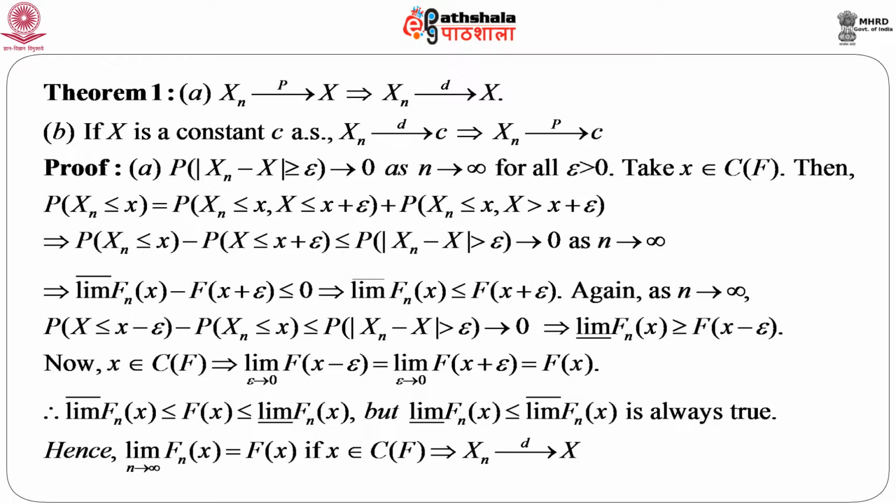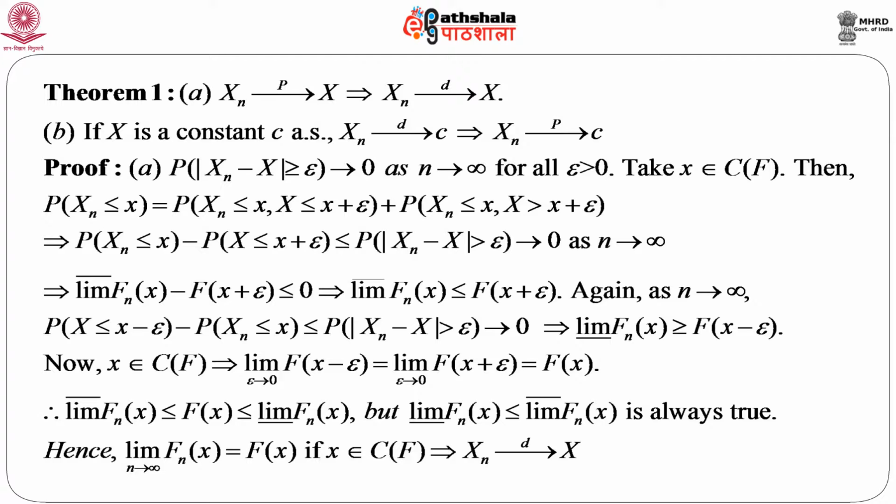Now, if we take the lim inf on both sides and noting the fact that probability X less than or equal to x minus epsilon is basically independent of n, we can immediately say that lim inf of F_n(x) is greater than or equal to F(x minus epsilon). Now, two important things that we should note: we have taken x as the continuity point of F and epsilon is arbitrary.